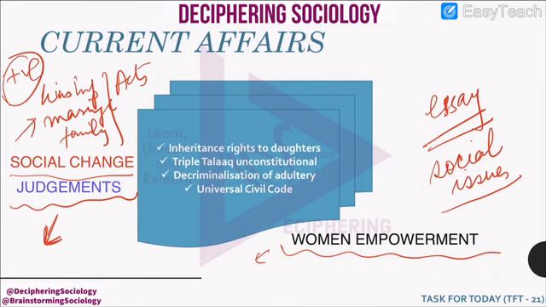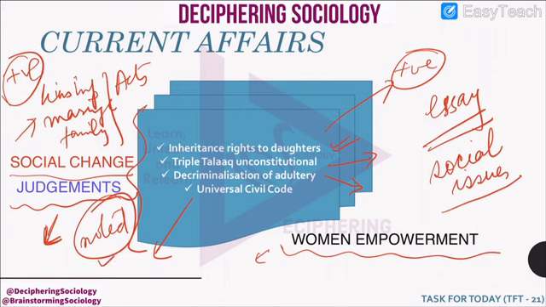Some of the examples here are change in the inheritance rights. For example, in the Hindu Succession Act, daughters are now being given the inheritance rights. So this is a positive step. Similarly, triple talaq has been declared unconstitutional. Adultery has been decriminalized, and we are still thinking of a universal civil code. So these points should be noted down, and you can accommodate these points in your answers as well as in the essay as well as GS paper.